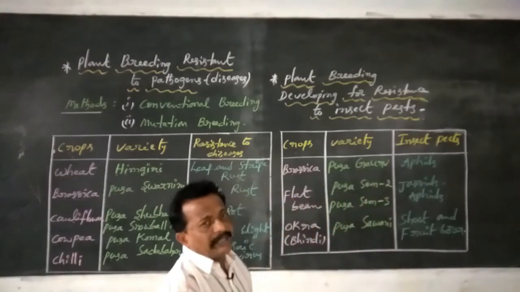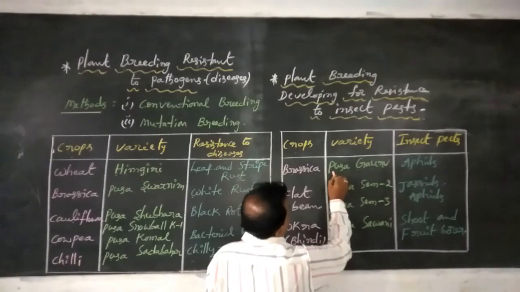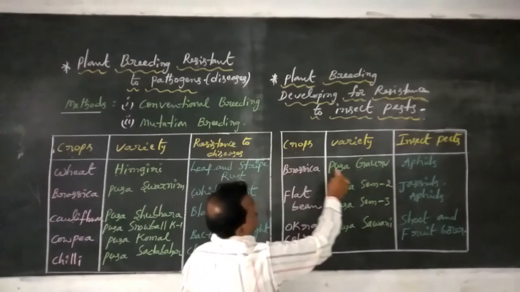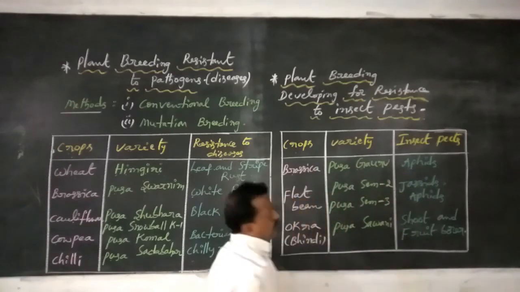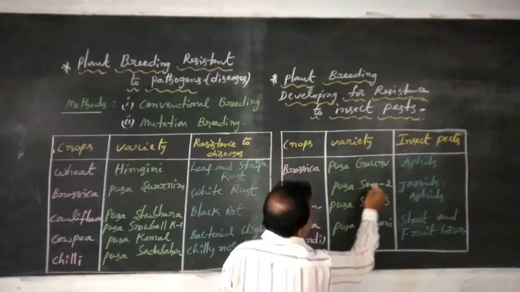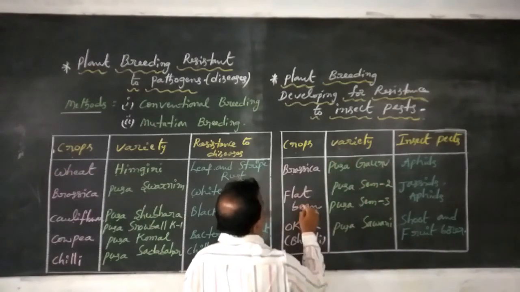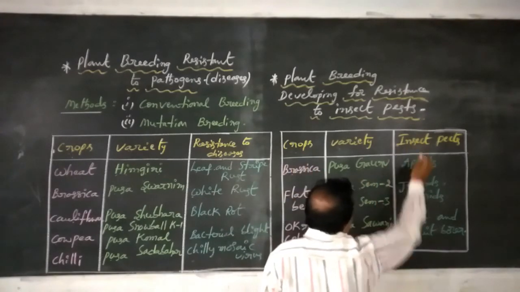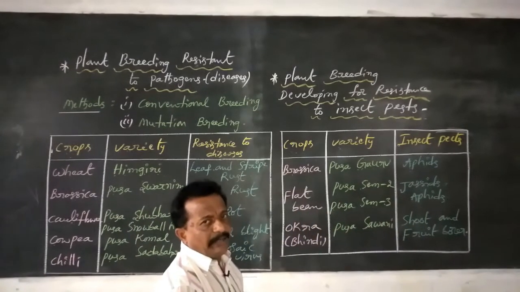Next, the Pusa Sem 2 and Pusa Sem 3 varieties of bean crops are resistant to insect pests, that is jassids and aphids.